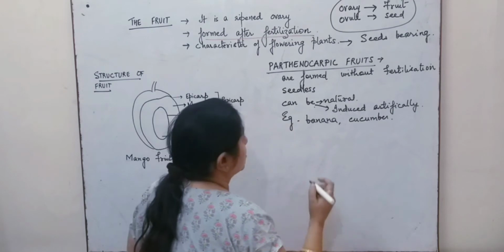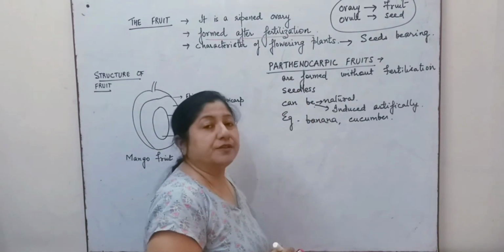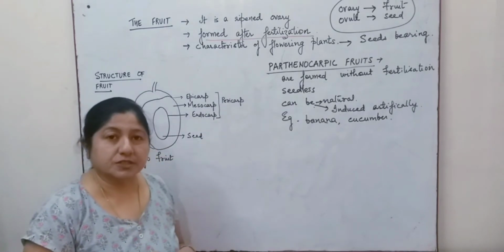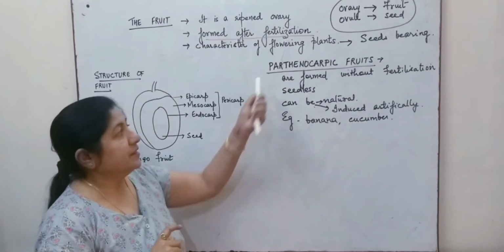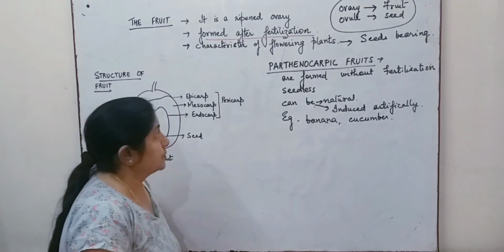as parthenocarpy. So this process is known as parthenocarpy, where the fruits are obtained without the process of fertilization, and the fruits which we obtain are known as parthenocarpic fruits.